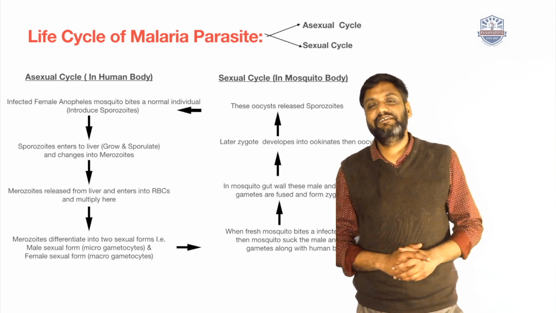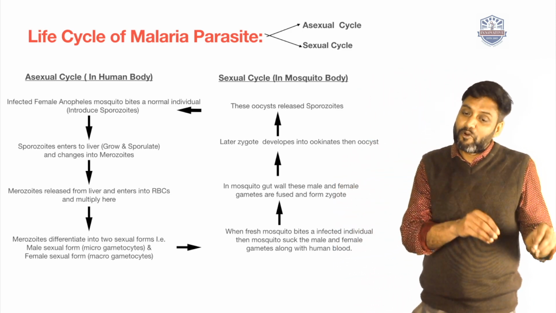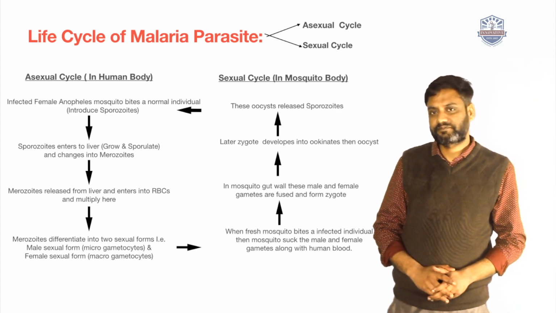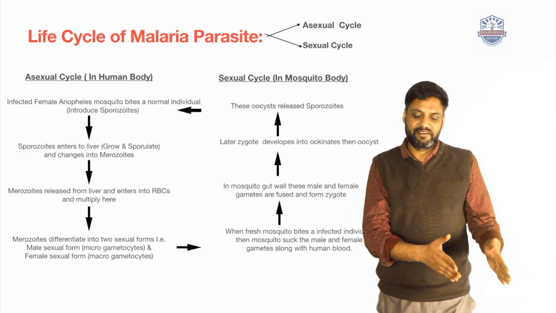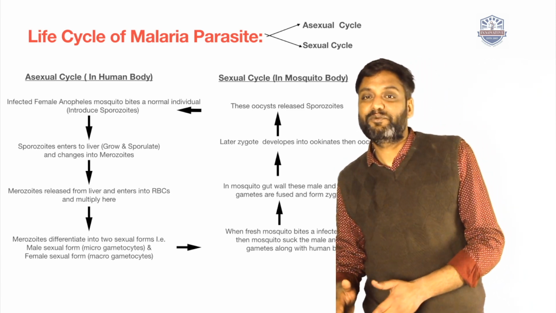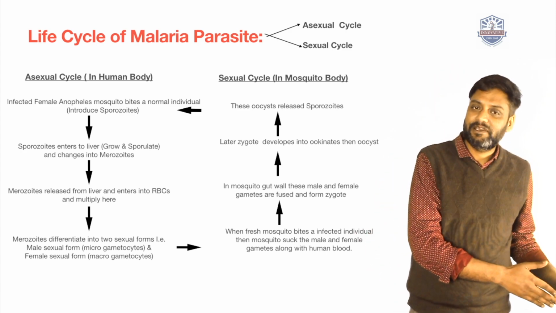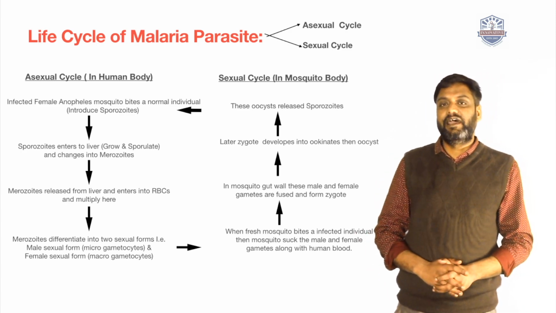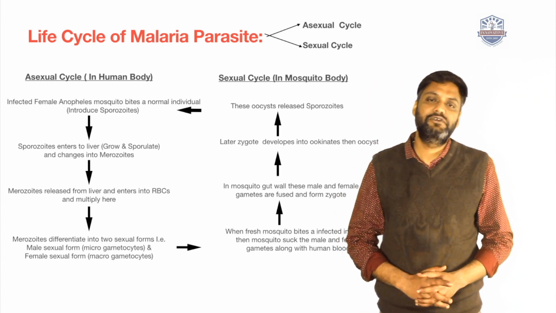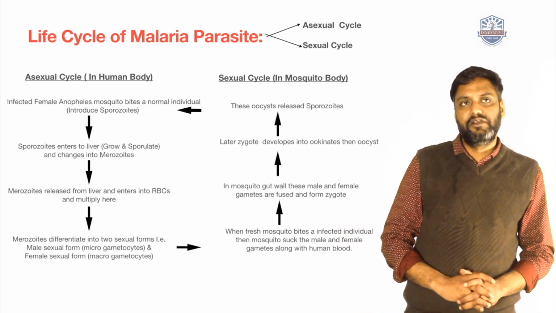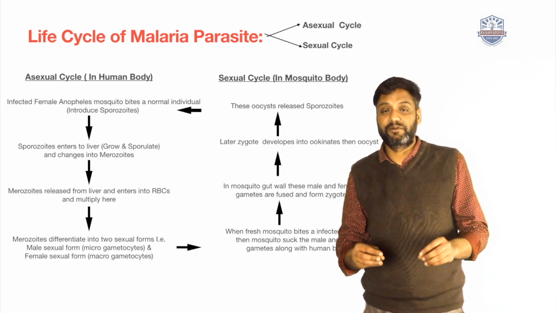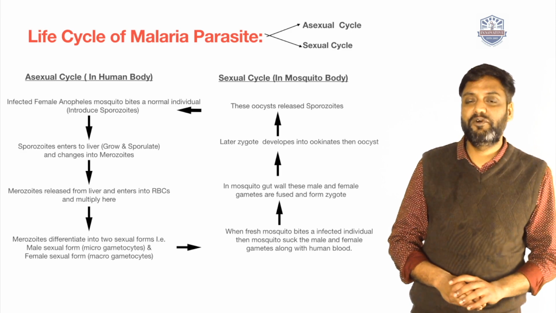These sporozoites are poured into human blood. Then these sporozoites go to the liver and grow there, and after growth they convert into merozoites. So firstly the female Anopheles mosquito pours the sporozoites into the human body.